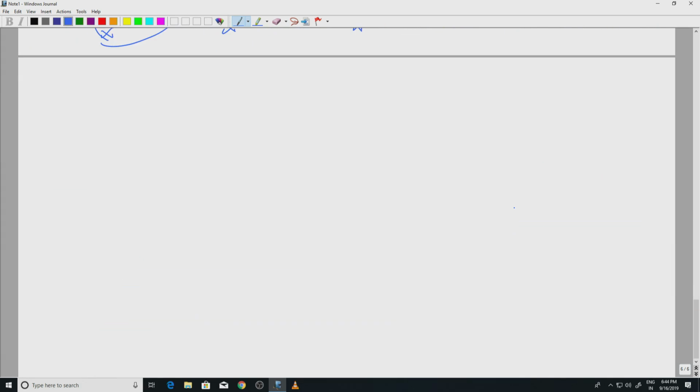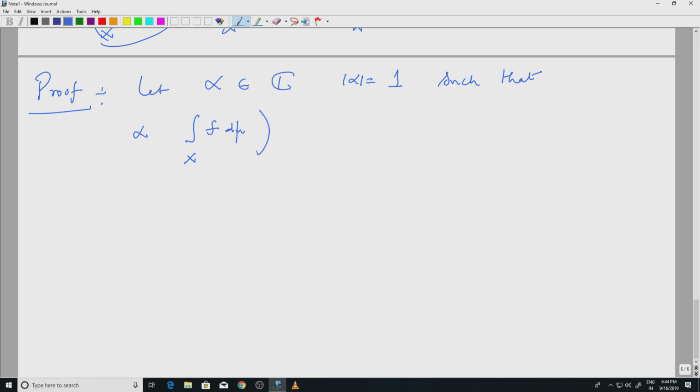The proof is sort of one line, but it's something which we use every now and then. So take alpha in the complex plane, mod alpha equal to 1, such that alpha times integral over x f d mu is equal to the modulus of the complex number we started with. Remember, integral over x f d mu is a complex number. So this we can do.